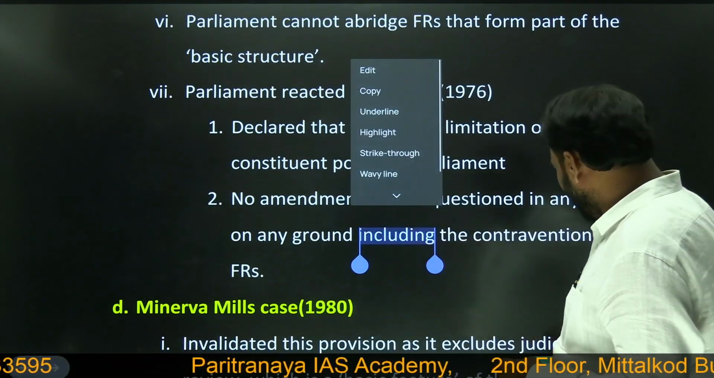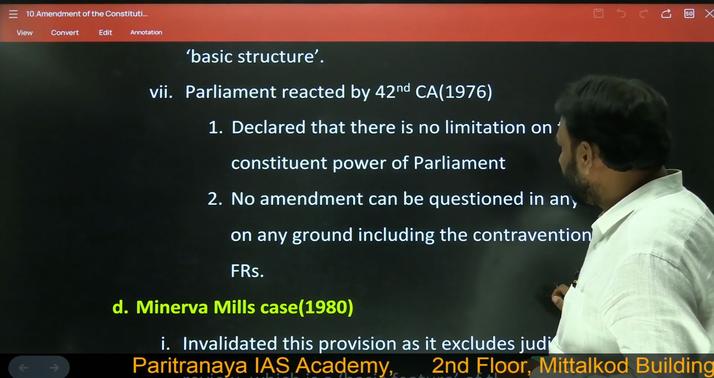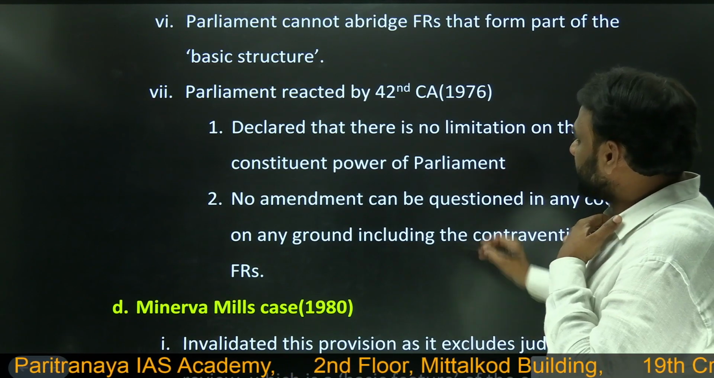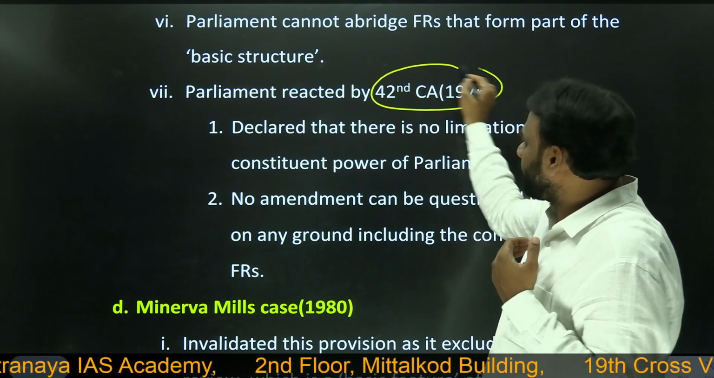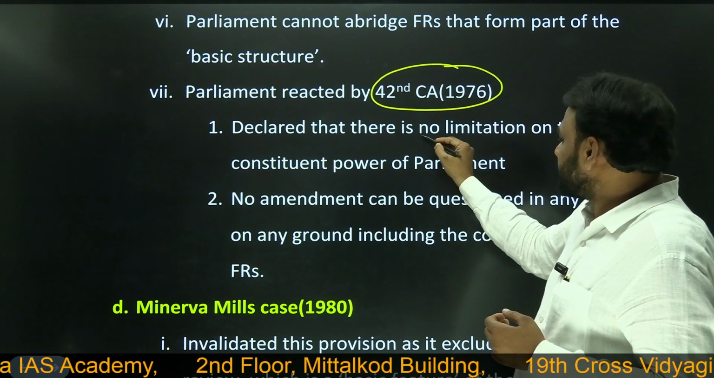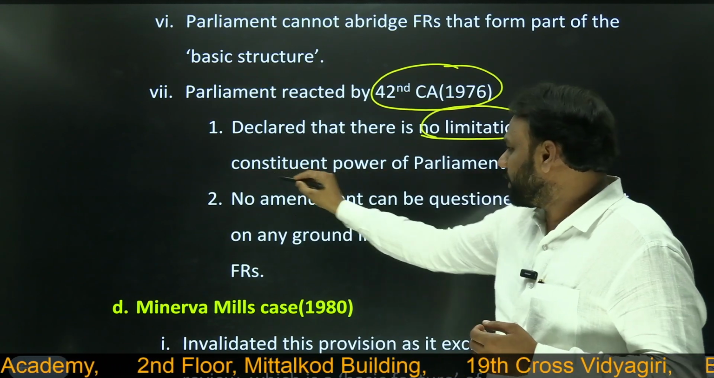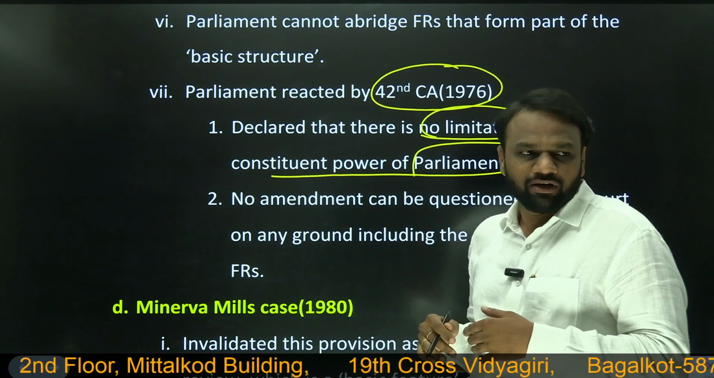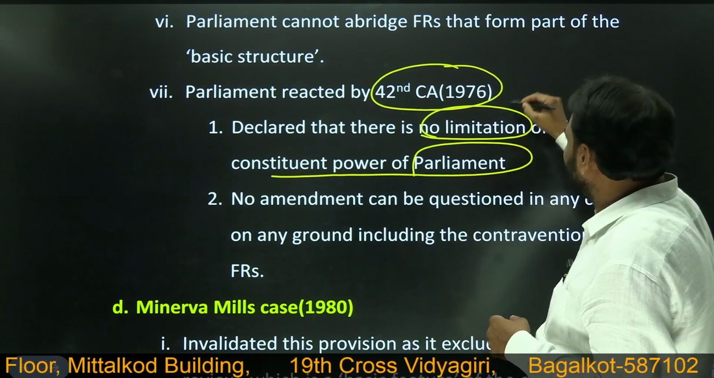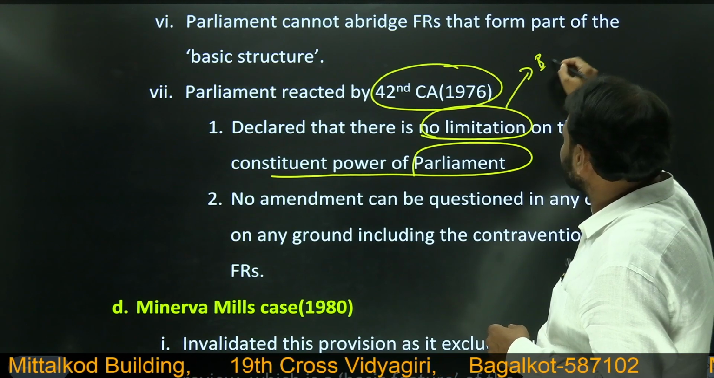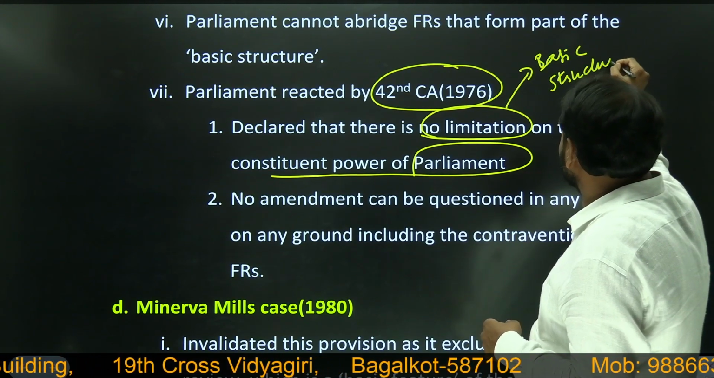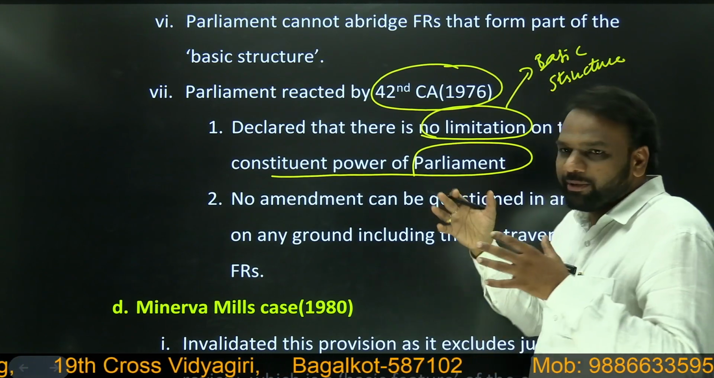Next, Parliament again reacted to the Supreme Court's judgment by the 42nd Amendment. So what did it say? It declared that there is no limitation on the constituent power of the Parliament. So why did Parliament feel that there is a limitation? Because in the Keshwanand Bharti case, the Supreme Court laid down the basic structure doctrine. So this basic structure doctrine appeared as a limitation on the Parliament.